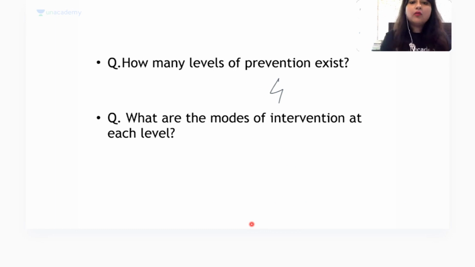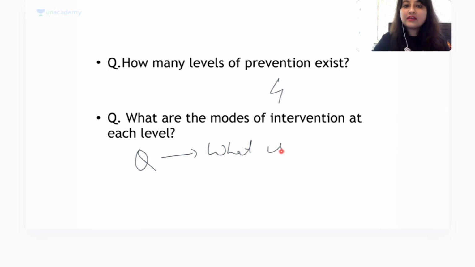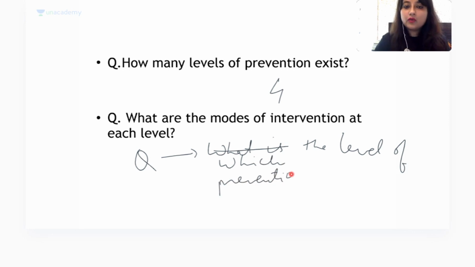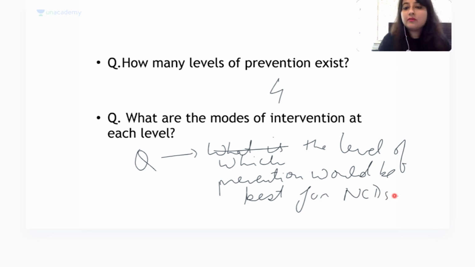If I ask you, let me write the question here so that you can follow, one of the questions that could become a potential MCQ, please put your answers in the comment section below. Which level of prevention would be best for non-communicable diseases? Anybody, please put in the comment section below.